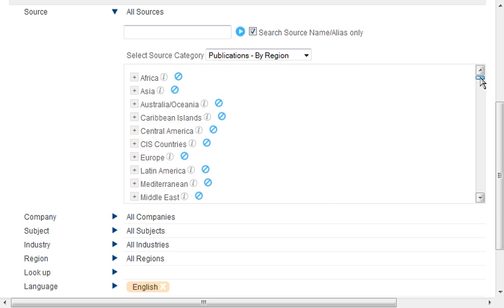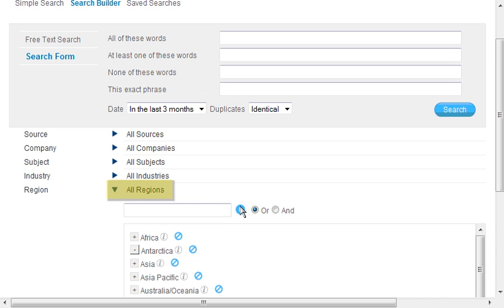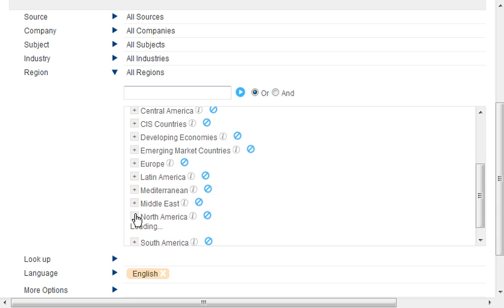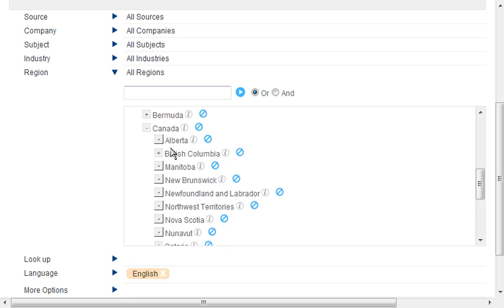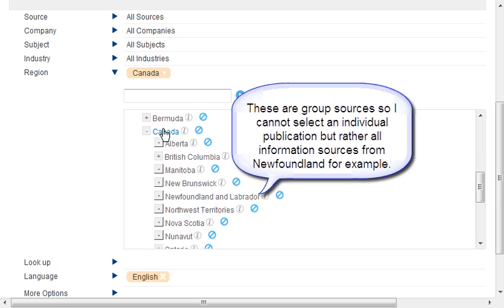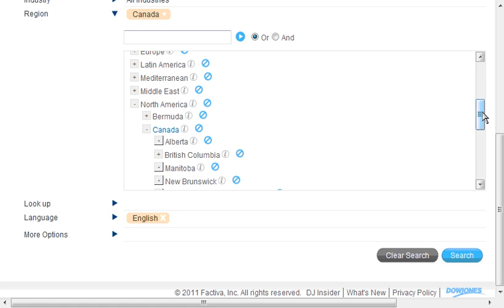At any time you want to have a sense of what's in that, you can click on the little i and it will tell you the contents of that database. I'm going to close that up here because I'm going to search for materials by region. So I'm going to expand that box, and I'm going to take a look at North America once again and look at Canada. And you can see I can search for materials from each of the provincial jurisdictions. I'm going to just select Canada, and you can see Canada has now popped up here as my region, and now I can begin my search.